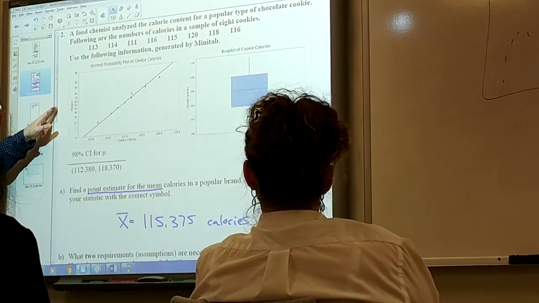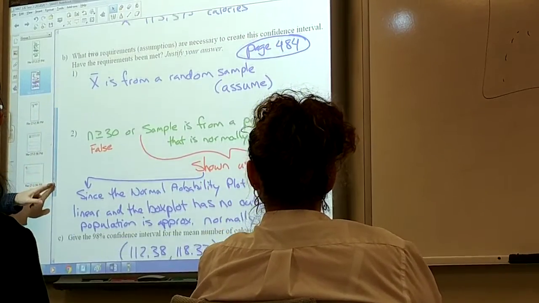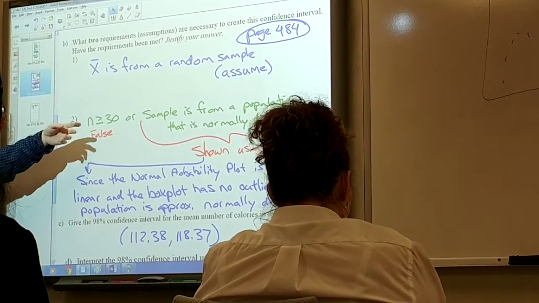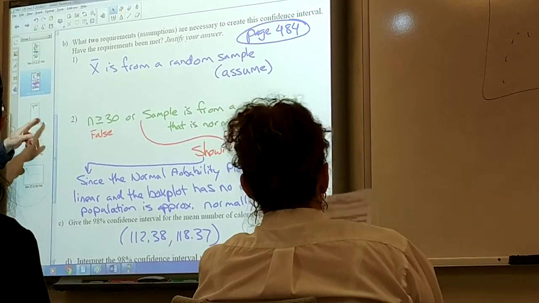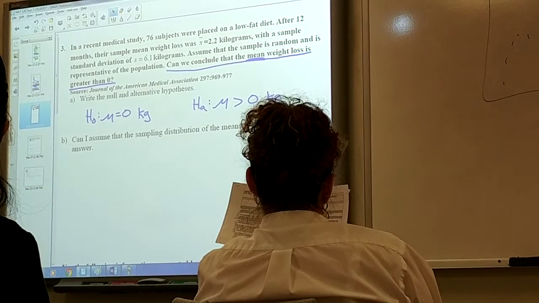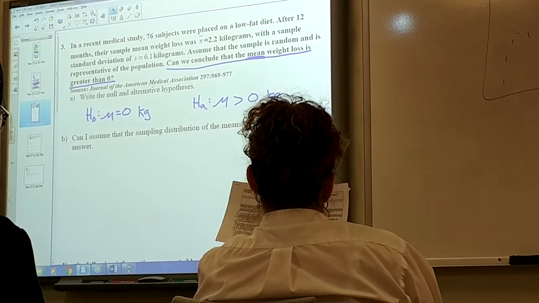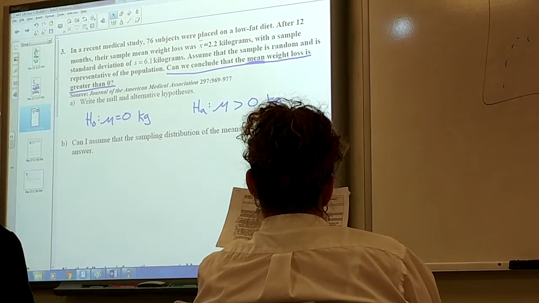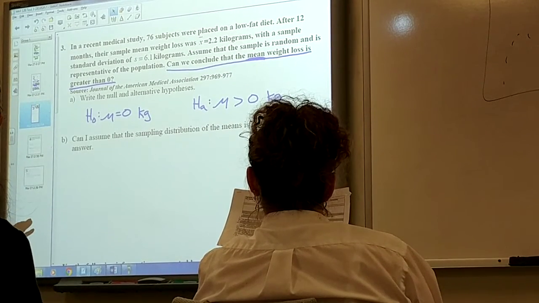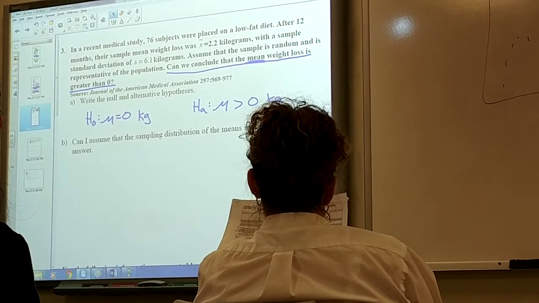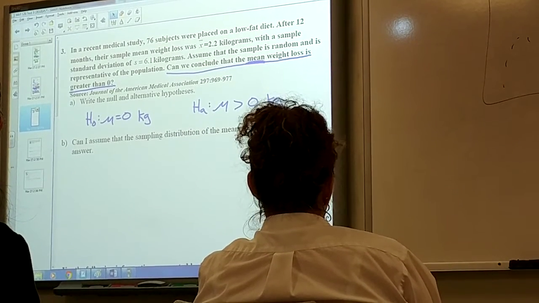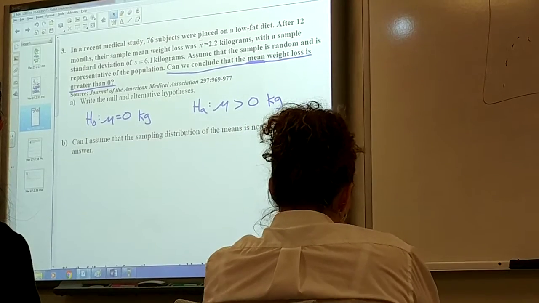So this is kind of what we had to do, similar to this. Kind of one of these two things. Greater than or equal to 10. So if they pull 76 subjects, it's a large enough sample that we can assume that the sampling distribution of the mean is normal because of the large sample size. That would be my answer.